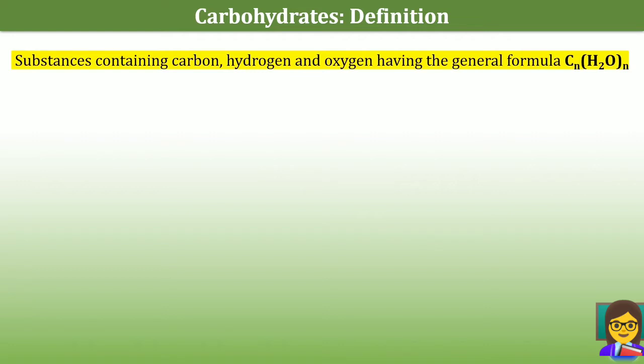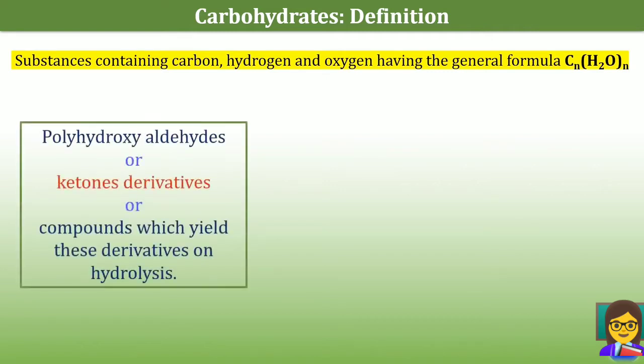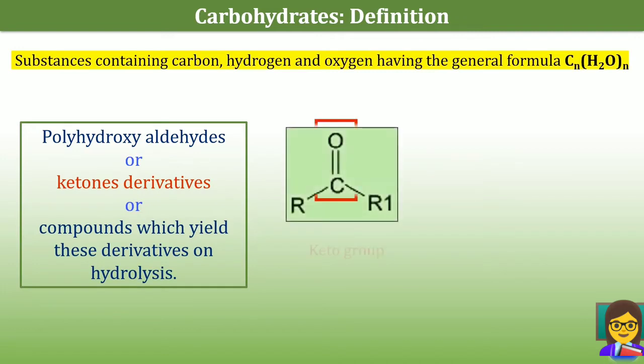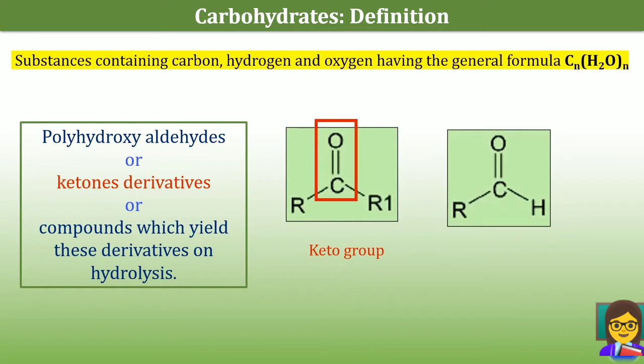So what is the definition of carbohydrates? Carbohydrates are defined as polyhydroxyaldehydes or ketones, or compounds which yield these on hydrolysis. What is meant by ketones? The compounds having this keto group. And what is meant by aldehydes? The compounds having this aldehyde group.